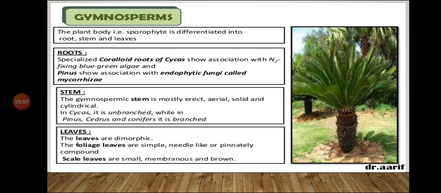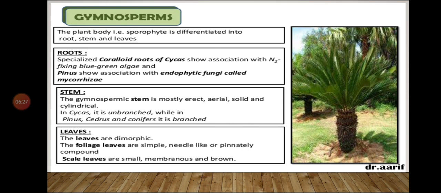Specialized coralloid roots of cycas show association with nitrogen fixing blue-green algae, and pinus shows association with endophytic fungi called mycorrhizae. Okay, I repeat, roots are having taproot type of system, and specialized coralloid roots of cycas show association with nitrogen fixing blue-green algae, and pinus shows association with endophytic fungi called mycorrhizae.